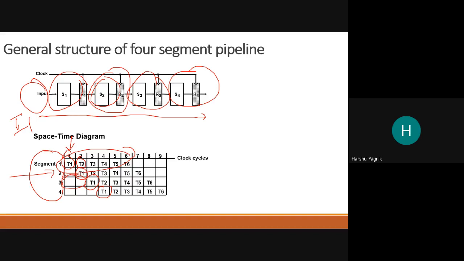If we would not have done the pipelining, then what would be the scenario? Task 1 will require 4 clock cycles.